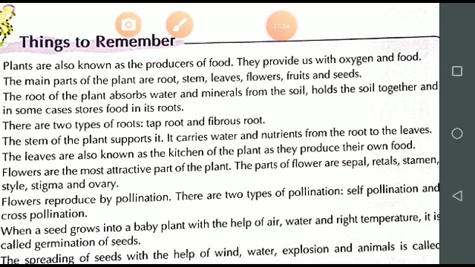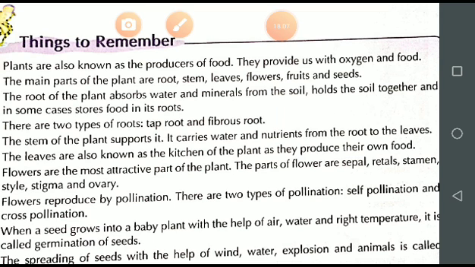And we also take oxygen from the plants, because oxygen is our living gas. Is it clear? So human beings and animals both depend on plants for food and oxygen.